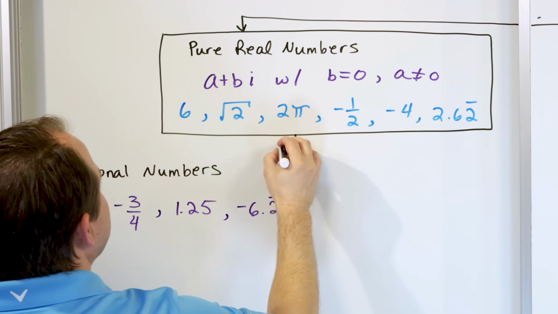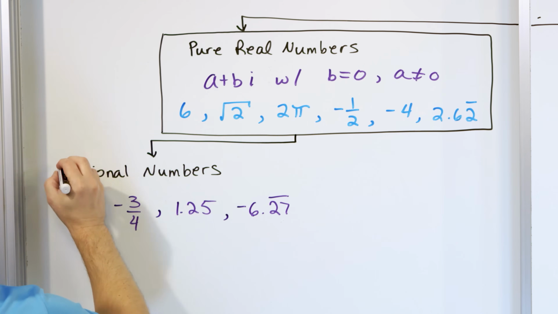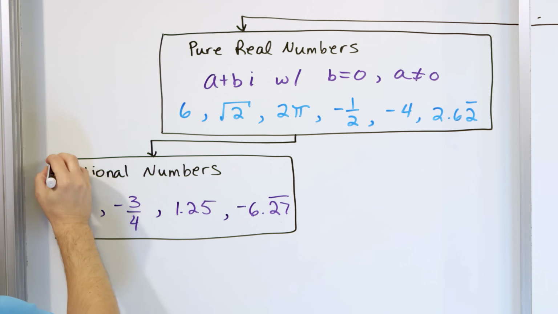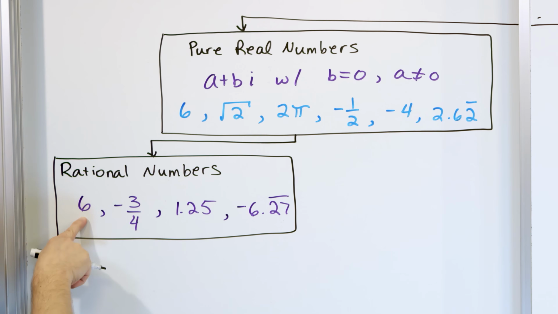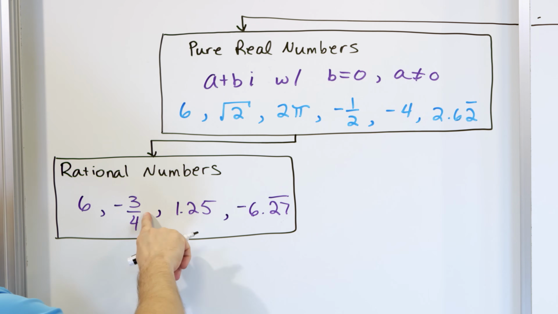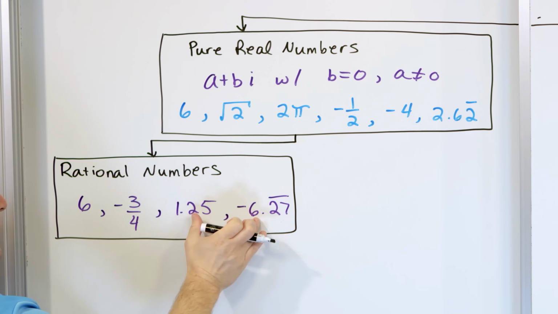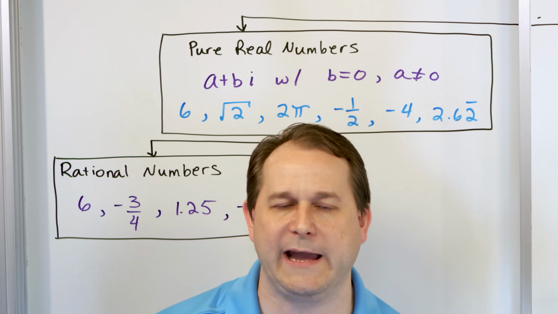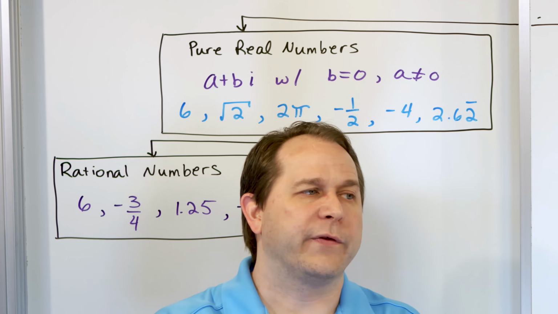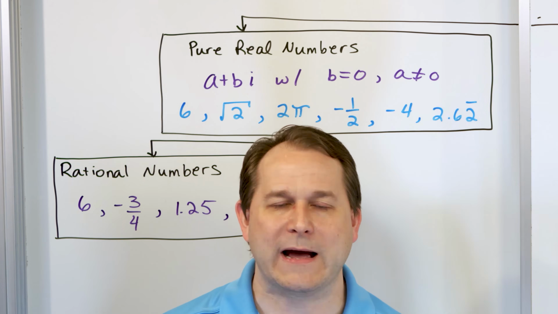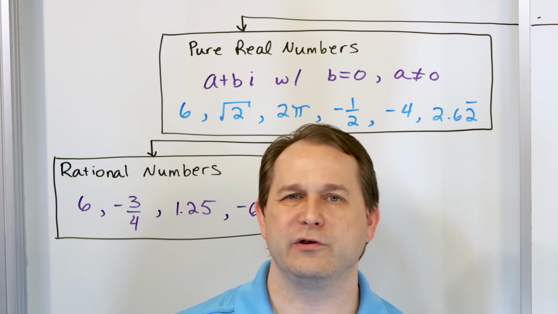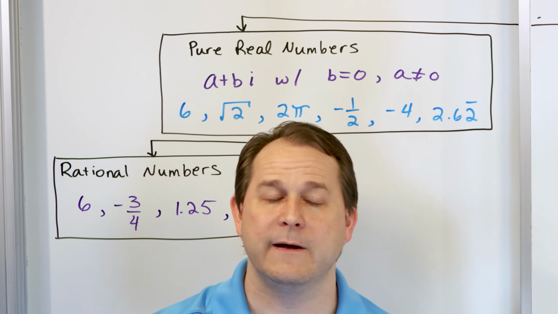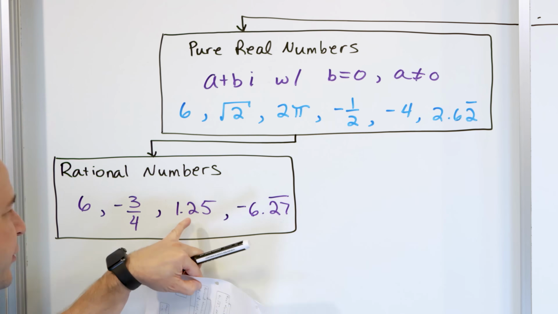So what live under the real numbers are the rational numbers, and then we're going to talk in just a second about the irrational numbers. So it's obvious that this is a rational number because it can be written as a fraction. It's obvious that this is because it's a fraction. These two trip students up. Basically, if a decimal is truncated like 1.25 or 3.75, then you can always write it as a fraction, always. That's something you learn as you work through the problems. Anytime it's a truncated decimal that stops, it can always be written as a fraction, so they're all rational.